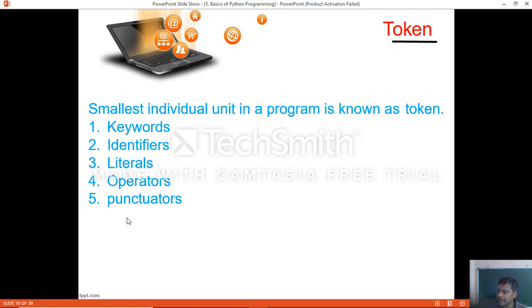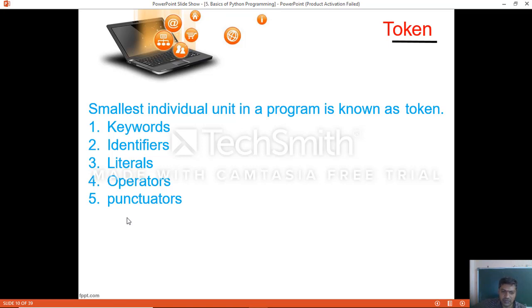Then an operator is a symbol or a word that performs some kind of operation on the given values and returns the result. So an operator is a symbol or a word which performs some operation, calculates from the given values, and gives a result. Examples are the basic arithmetic operators, symbols like addition plus, subtraction minus, multiplication star, division forward slash, and modulus percent symbol. These are the operators we use.